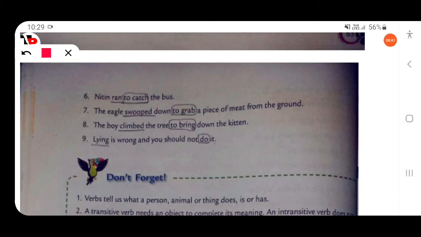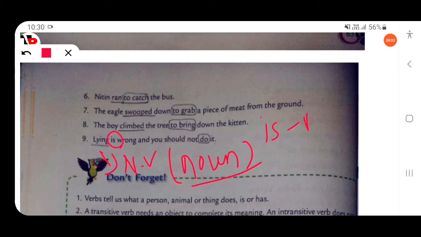Lying is wrong and you shouldn't do it. So here lying is non-finite verb. Lying is used as a noun in this sentence. Lying means it is the act of telling lies. So here is is finite verb. Then do. Do is non-finite verb.